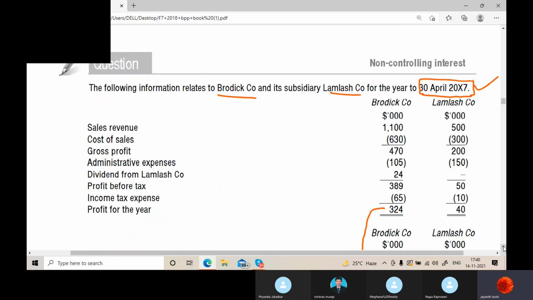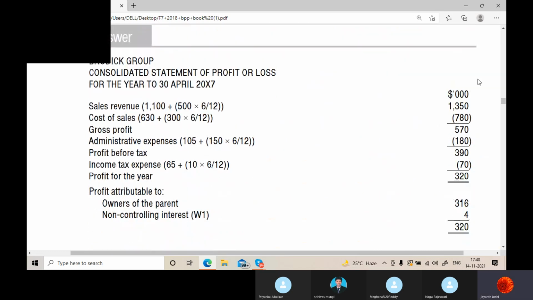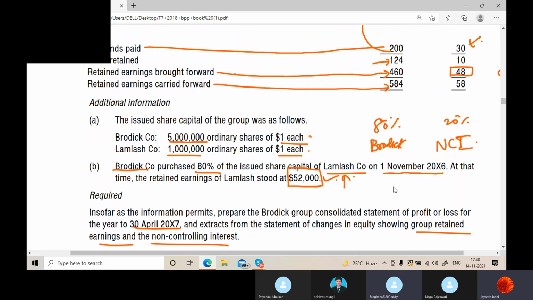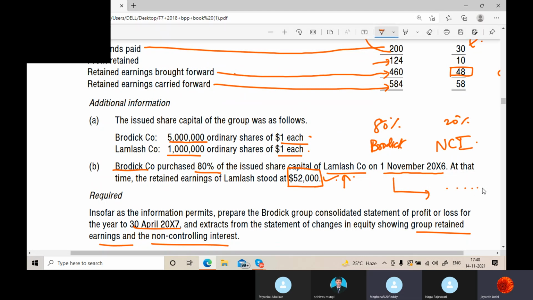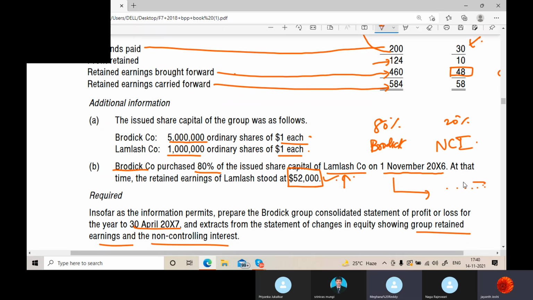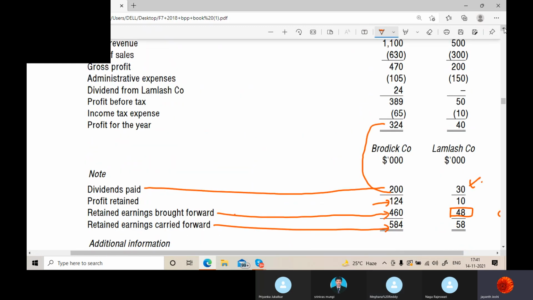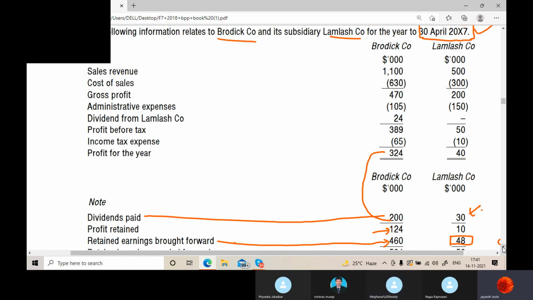This is the year-end balances. Acquisition has been done in which month? November. So from November till April, how many months? November, December, January, February, March, April. 6 months. So what you need to do is convert all these figures of the subsidiary to 6 months. That is the first thing you need to do.